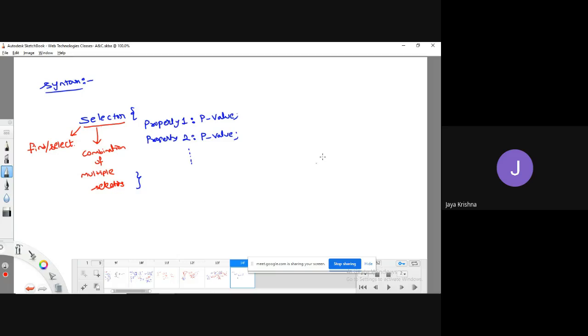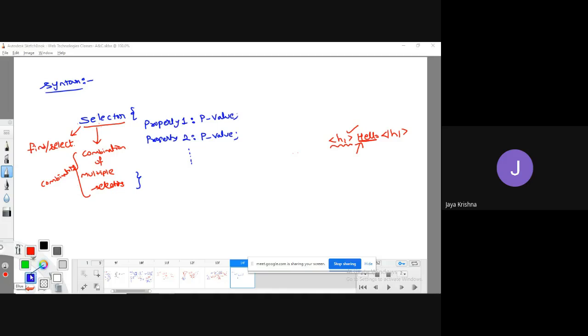For example, let me have an HTML element like h1 hello, closing of h1. If you would like to apply some kind of styles to this text hello, first I need to access the corresponding tag. That is the meaning of selector. A selector is used to find or select a corresponding HTML element. This selector can be one or more selectors separated with various kinds of combinators. What are these combinators?